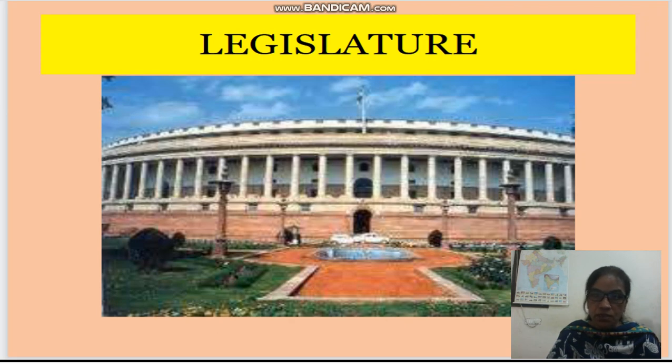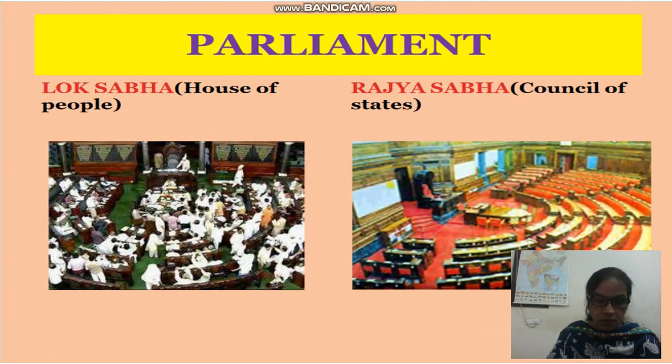Welcome to the 11th class chapter of Political Science, Legislature. In this chapter we are going to discuss the functions of the legislature, that is the Parliament, and the composition of the Parliament. Parliament has two houses, Rajya Sabha and Lok Sabha. Lok Sabha is also called the House of the People, and Rajya Sabha is also called the Council of States. Lok Sabha is called the lower house of the Parliament and Rajya Sabha is called the upper house.